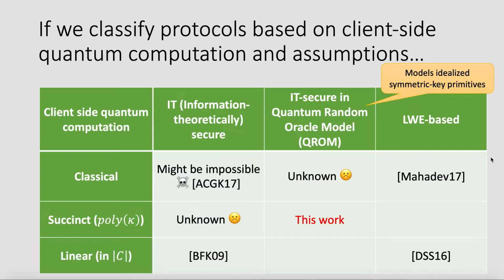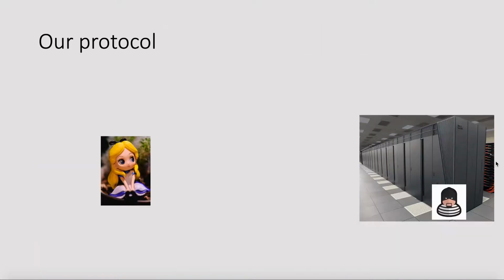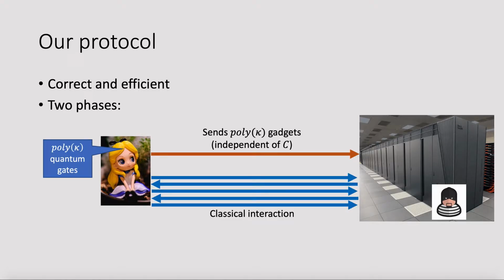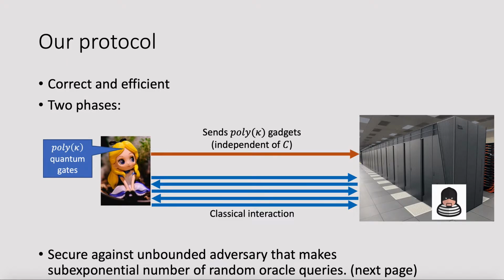In more details, our protocol is as follows. First, it's quick and efficient, and there are two phases. In the first phase, the client will prepare and send some quantum gadget to the server. And these gadgets can be prepared using only poly(κ) gates. Poly is a fixed polynomial. Then both parties do classical interactions. And this protocol is secure against a bounded adversary, which makes sub-exponential number of random oracle queries.